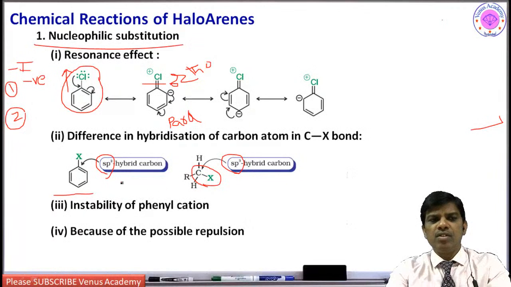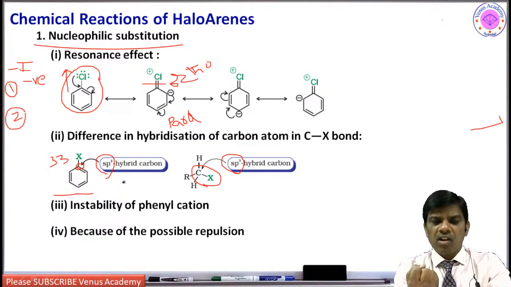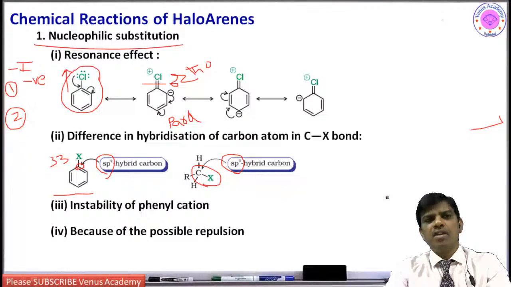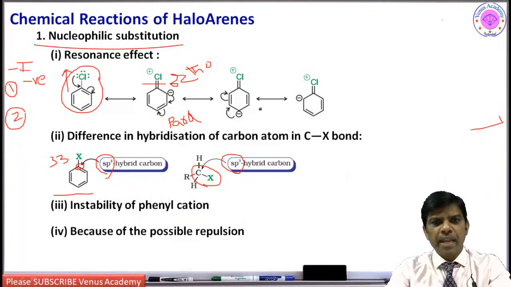In haloarenes, the carbon is sp2 hybridized, so the s character is about 33%. Because of this 33% s character, its electronegative character is more compared to sp3 hybridized carbon. So it is not easy to break this bond, which has double bond character, and not easy to undergo nucleophilic substitution.